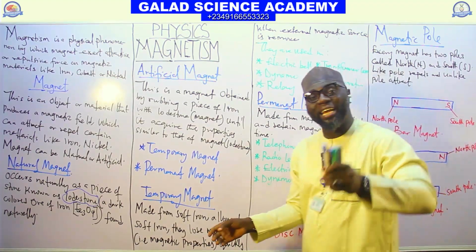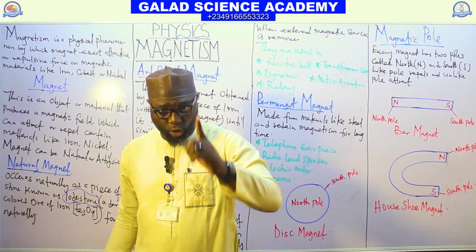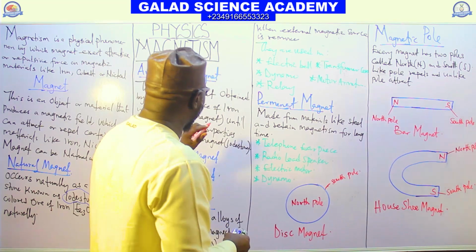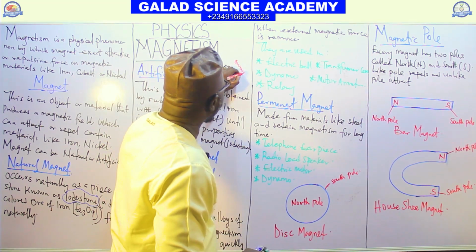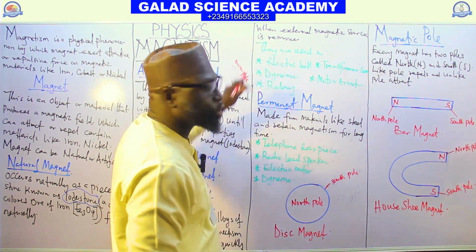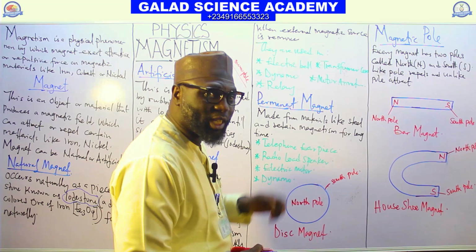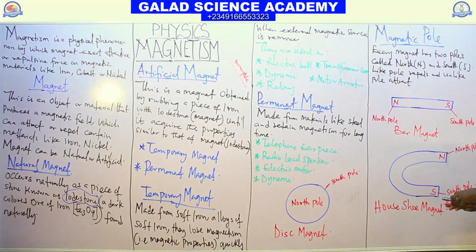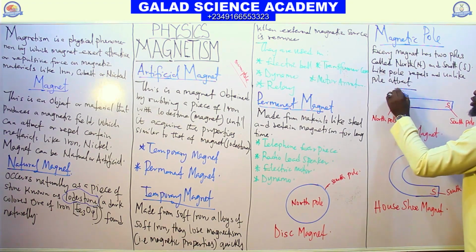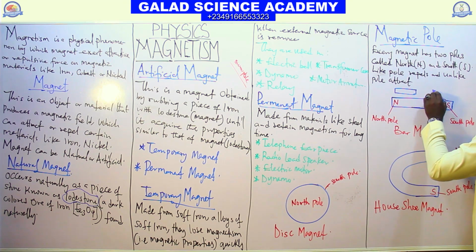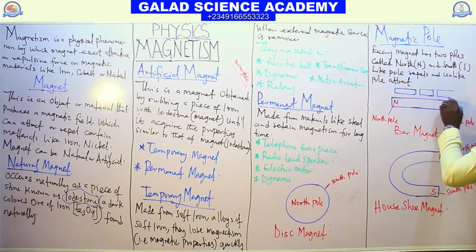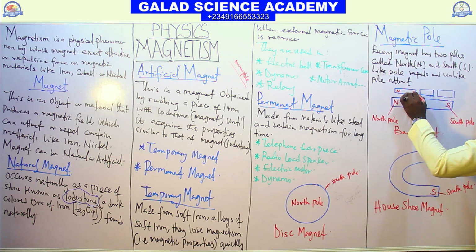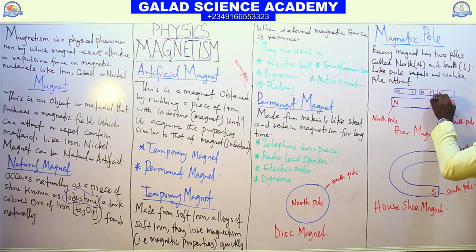Just know that a magnet can never have one pole. Monopole does not exist in magnets. Please note it. Mono means one. For every magnet, we have two poles. Because if I cut this bar magnet into two, or if I cut it into three, every end here is still north, south, north, south, north, south.